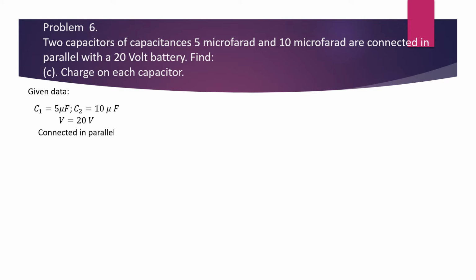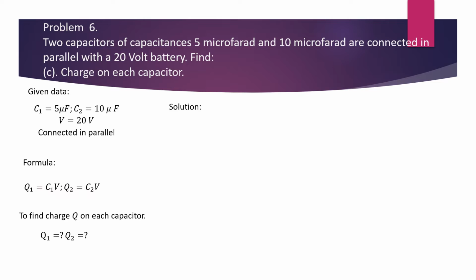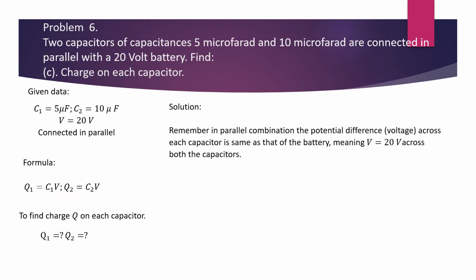Now, same problem 6, part C, to find charge on each capacitor. The given data is same. The formula for finding the charge is Q1 is equal to C1V and Q2 is equal to C2V. To find charge Q on each capacitor, Q1 and Q2, the solution is, remember, in parallel combination, the potential difference voltage across each capacitor is same as that of battery, meaning V is equal to 20 volt across both the capacitors.